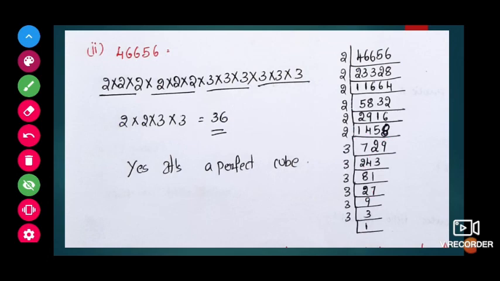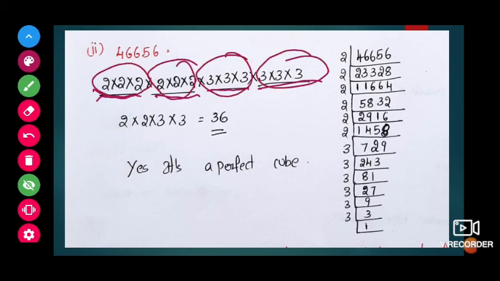So we can write 46656 as 2 into 2 into 2, 2 into 2 into 2, 3 into 3 into 3, 3 into 3 into 3. Here also we are getting all three numbers as one set. So we can write it as 2 cube into 2 cube into 3 cube into 3 cube. That is 36 cube. So if we are expressing this number as cube of another number, then it's a perfect cube number.